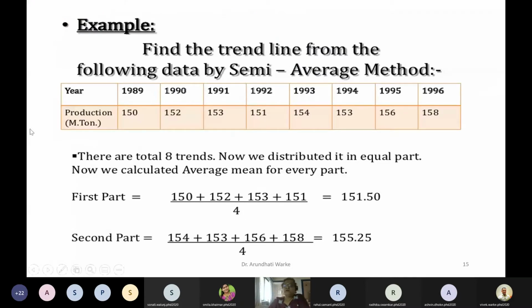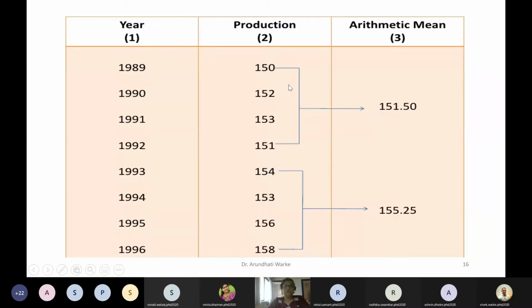That is called the semi-average method. So here, this is the data. These are 8 trend values, total 8 trend values, from 89 to 96. The production in metric tons is given to us. Now these eight values are divided into two groups. From here, you can see, first 4 and next 4. Correct? First 4, 89 to 92, and 93 to 96, they are divided. And then the average of these, 150 to 151, is considered.